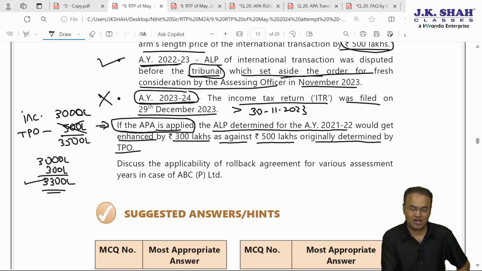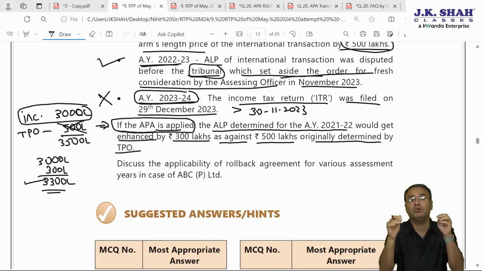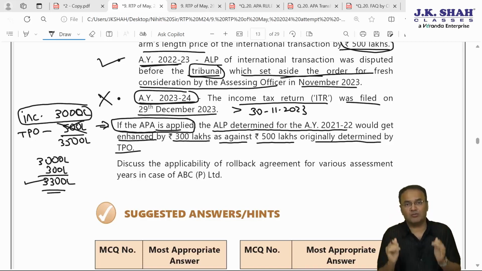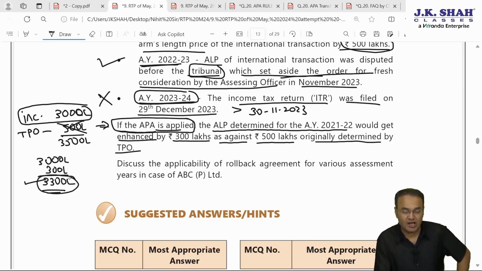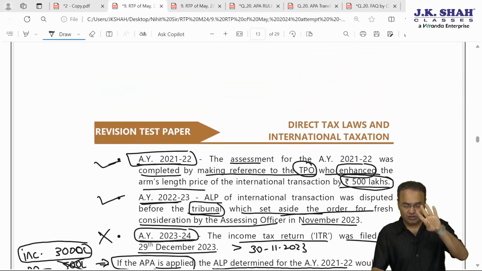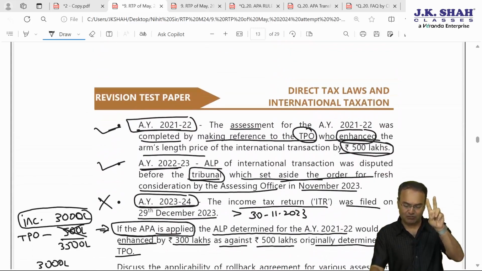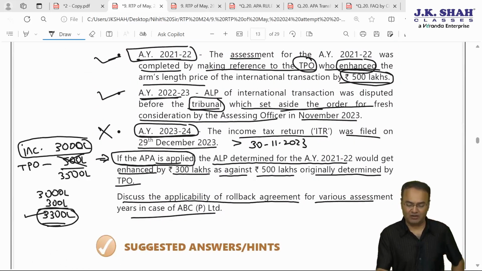What is not permissible is that because of APA, income should not go below the level at which it was returned by the assessee. So as long as it is enhanced by 300 lakh, no problem, APA can be applied for AY 21-22 also. Discuss the applicability of rollback agreement for various assessment years in case of ABC Private Limited. The answer: out of 4 years, it will not be applicable for AY 18-19, 19-20, but will be applicable for AY 20-21, 21-22, 22-23, and cannot be applied for AY 23-24.